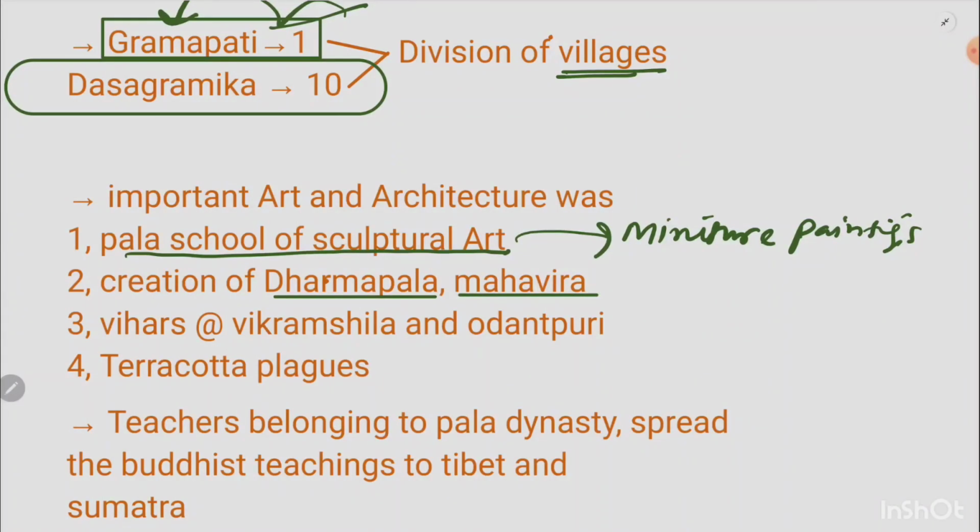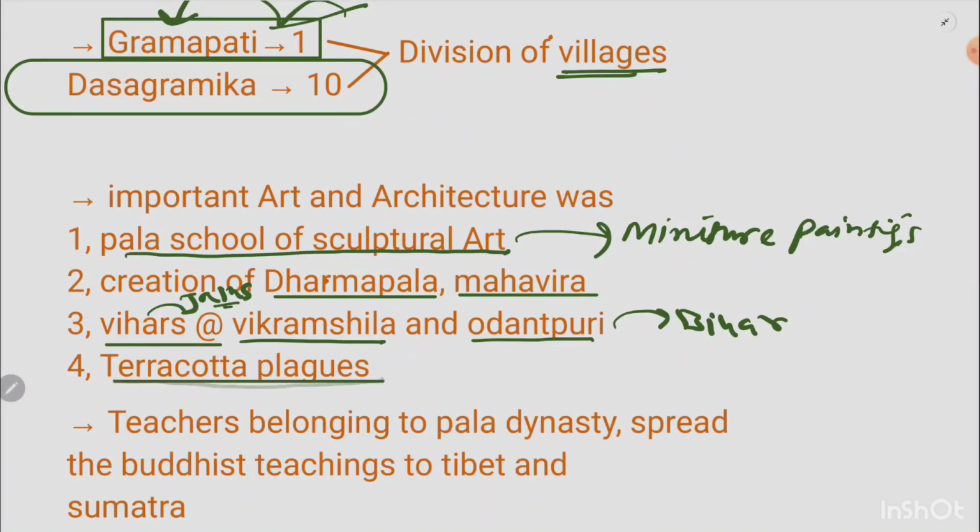Another very important thing is the building of vihars. Vihars were actually cave-like structures used for rest purposes, mostly used by Jains and Buddhists, and these were called vihars. These vihars were founded at Vikramshila and Udantpuri, which are in Bihar. These caves are very famous examples of art and architecture. Also, there are terracotta figures and plaques that are very prominent, and among the finest examples of the art and architecture of the time.